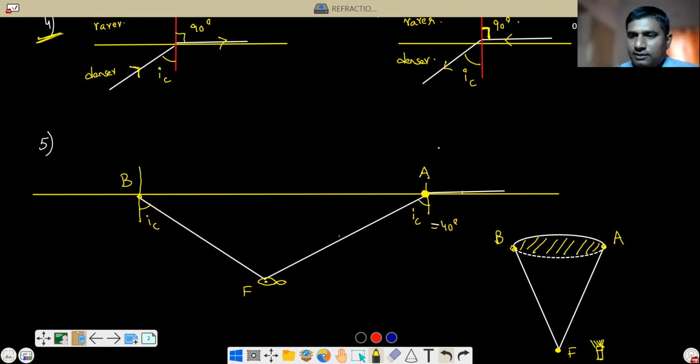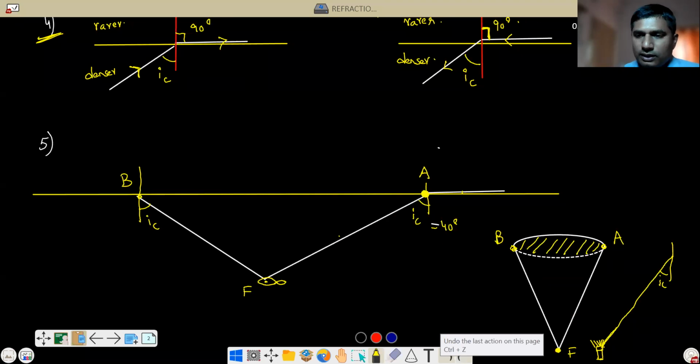Because the light rays which come from this torchlight will be incident, as just now explained, correct or not? At one particular point, the critical angle will appear, and beyond that, total internal reflection will happen. So there will be a particular angle. This is called the cone angle.